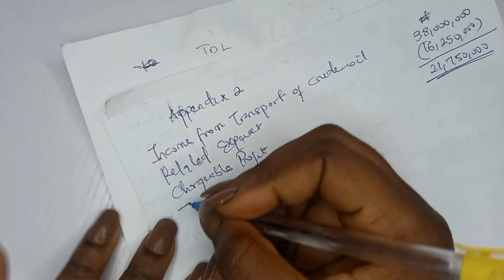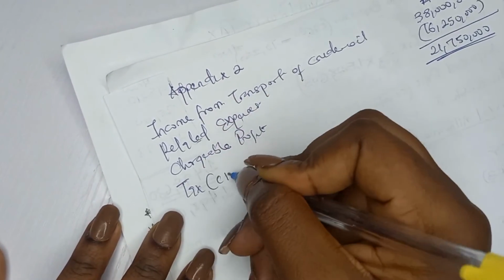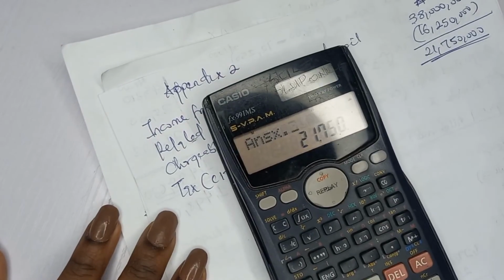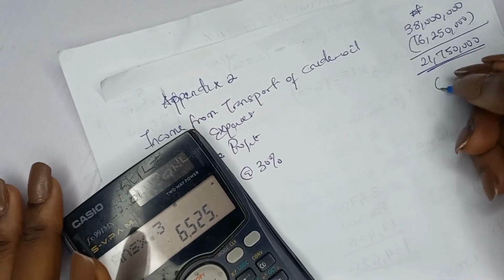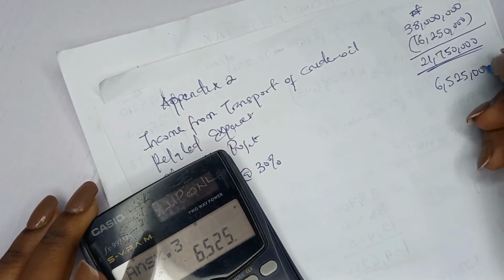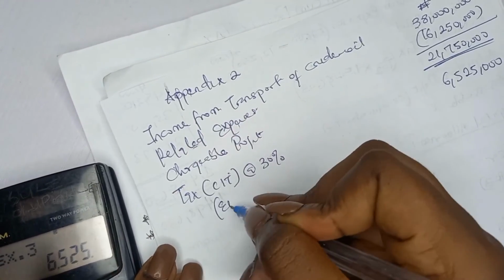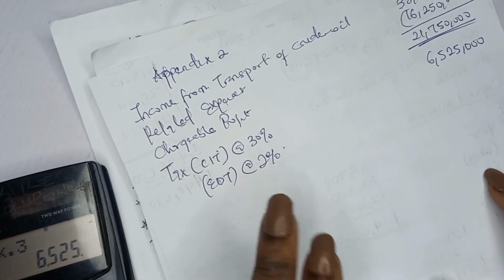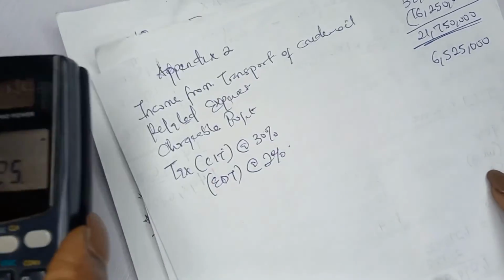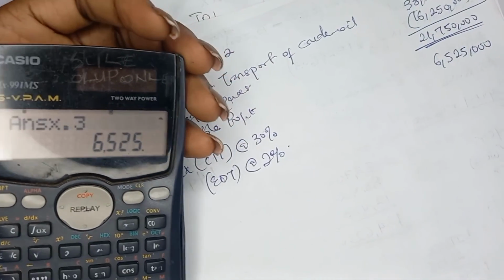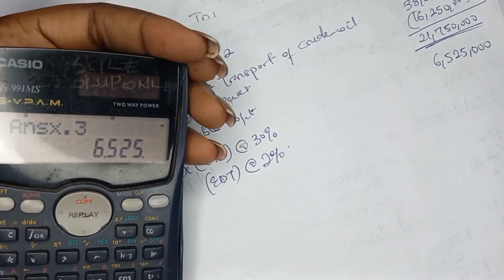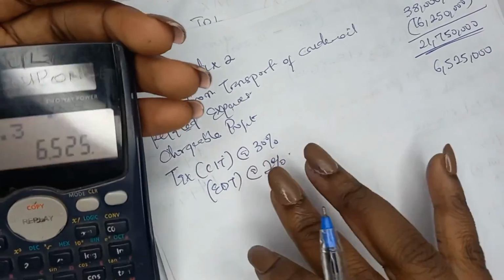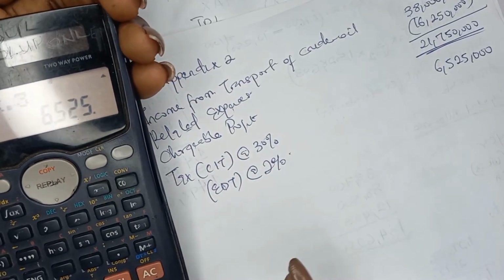Then that's tax. That's the company income tax at 30%. So we multiply by 30%. That will give you 6,525,000. Now don't forget the education tax too. Okay, education tax is at what? 2%. I know it's now 2.5%. Okay, but this is before. This is a 2018 account, right? Education tax is now 2.5% company income tax. So let's do our 2%.